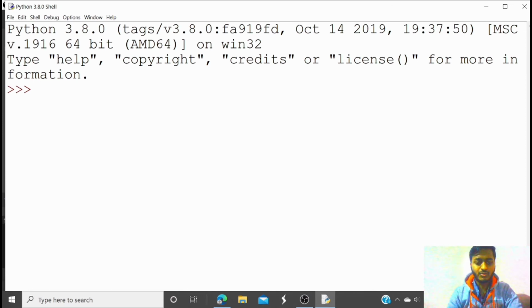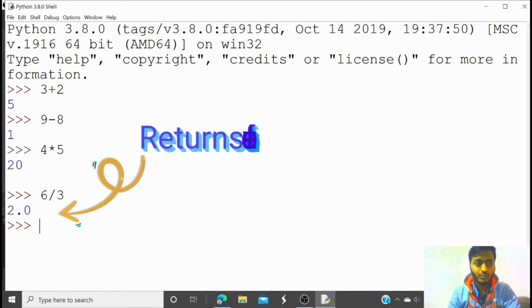As we had talked, Python is the simplest language. So we'll do simply 3 plus 2. And yes, it's giving a 5. Now we love maths, so we are going to do all arithmetic operations, like 9 minus 8. It should give 1. Yes, it's giving a 1. Now do a multiplication, 4 into, let's see, 5. It's giving a 20. Now let's do a division. Let's do 6 divided by 3. It is giving a 2.0. 2.0 is a float value.